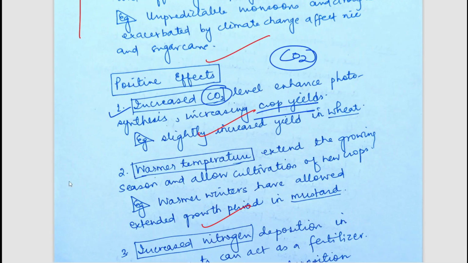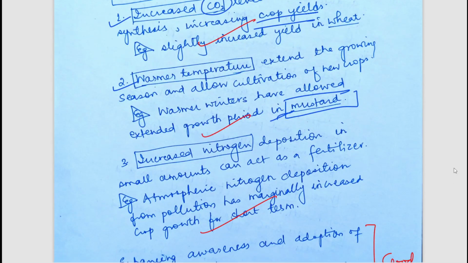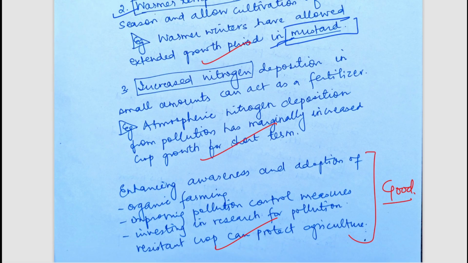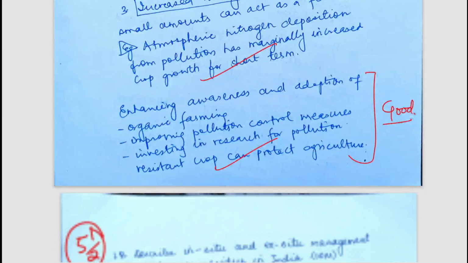Secondly, warmer temperature. The plants grown in warmer periods can now be grown for more time; they will get an extended season, for example mustard. Increased nitrogen. So these are some of the very good points written. I hope you liked the answer, and I think this was a very good answer. You can pause and read it. Now let's move to the next question.